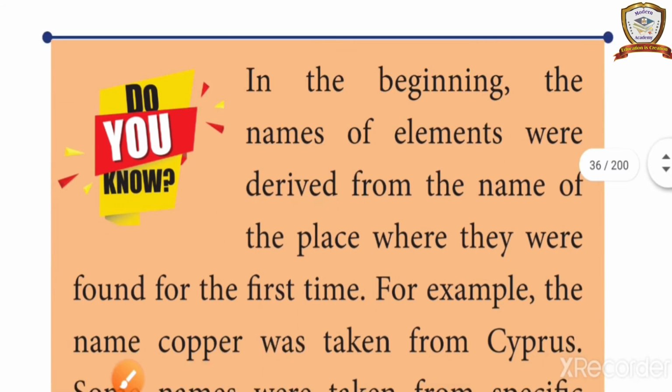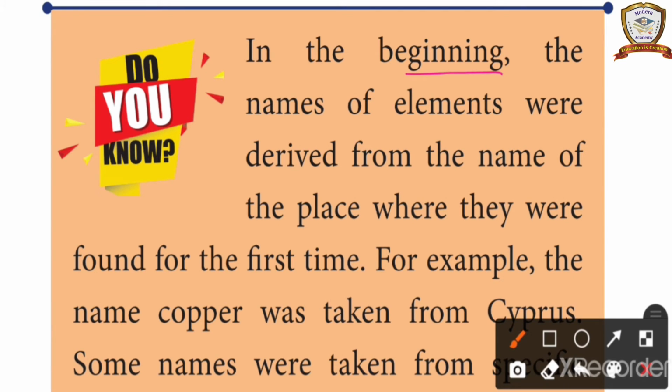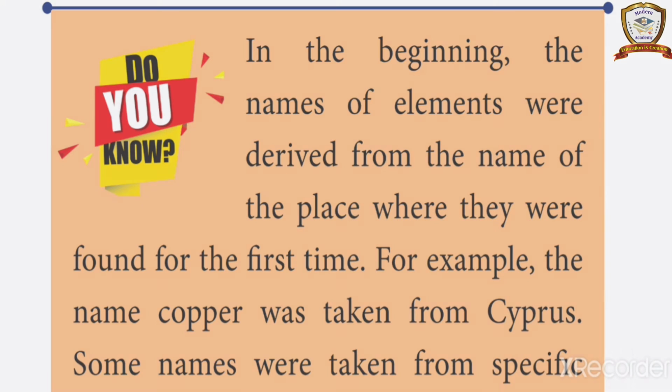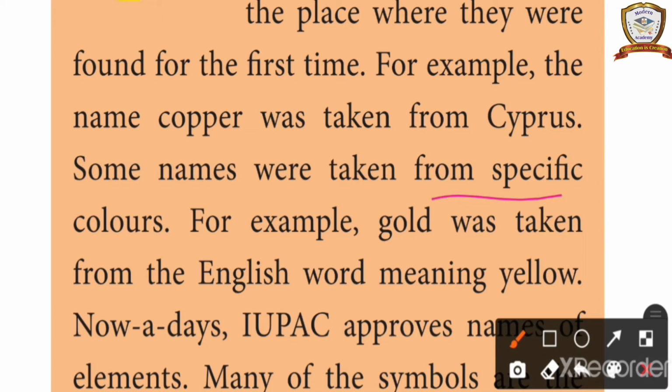Next one, do you know that in the beginning, the names of the elements were derived from the name of the place where they were found for the first time. For example, the name of copper was taken from Cyprus. Some names were taken from specific colors. For example, gold was taken from the English word meaning yellow.